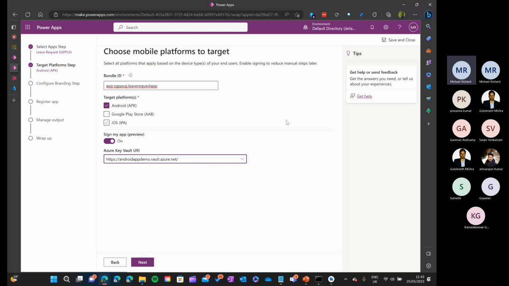And Microsoft is going to automate all the permissions that are required for this key vault, for registration, everything as part of the next releases as per their mail that I got this morning. So I will go ahead with this Azure Key Vault URI. We'll keep it. Let's go ahead. But the build will fail anyway. Anyway, the build will take 20 to 30 minutes. So I will just go ahead and click next.